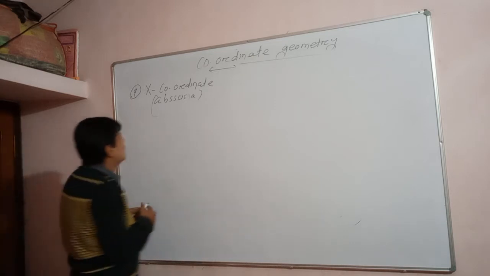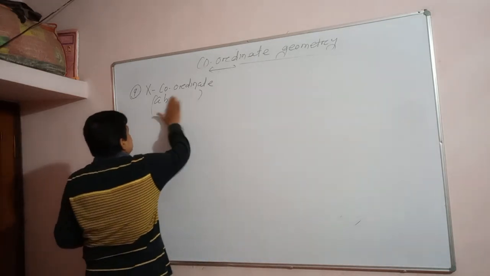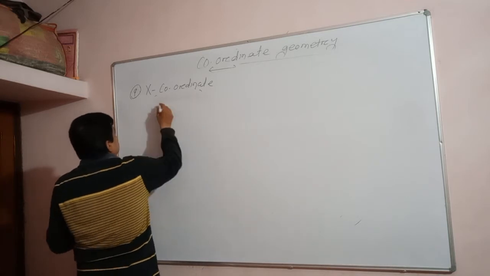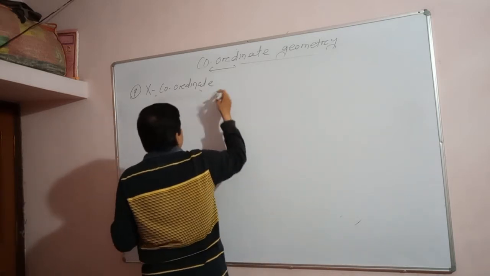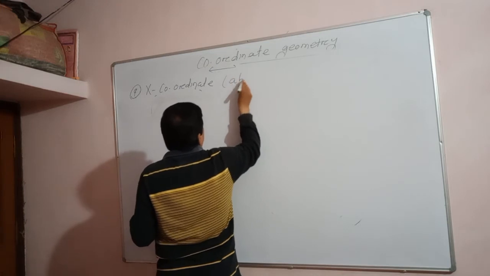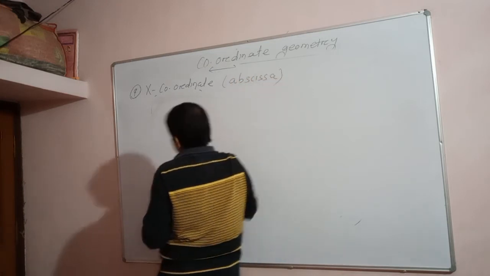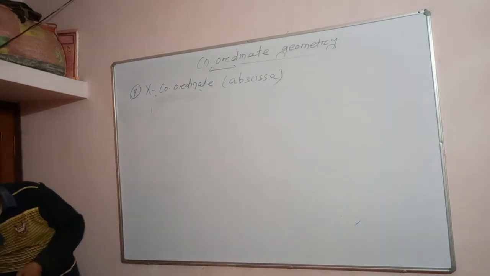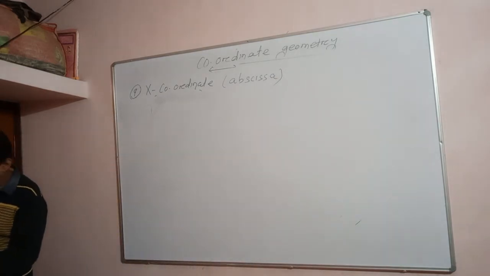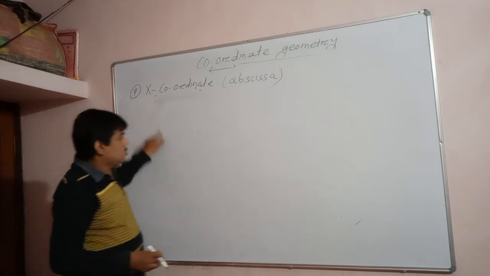The definition of abscissa. A-B-S-C-I-S-S-A. This is known as abscissa. Let us see whether the spelling is correct or not. A-B-S-C-I-S-S-A, correct. Okay. So what is the coordinate of a point?